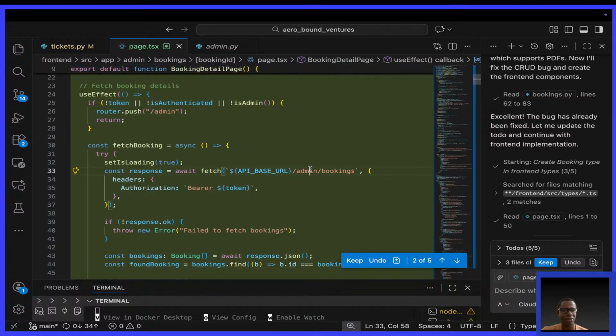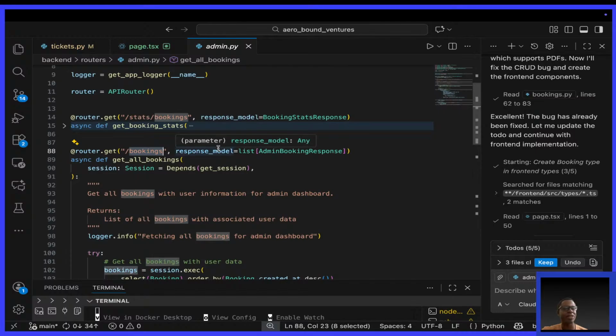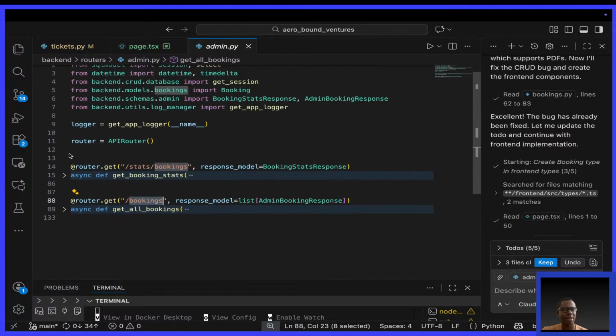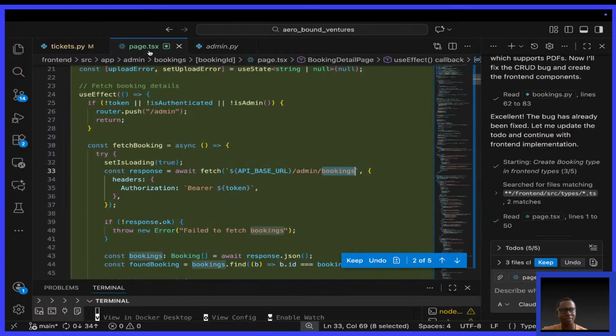Do you see this endpoint, admin/bookings? I was expecting it to identify that in the router for the admin we only have stats for getting statistics and for getting all bookings. There's nothing for getting a specific booking. This is something we shall need to fix. That's why they say you have to review your code and guide the AI on what to do. Sometimes I think when the code base becomes big, it fails.